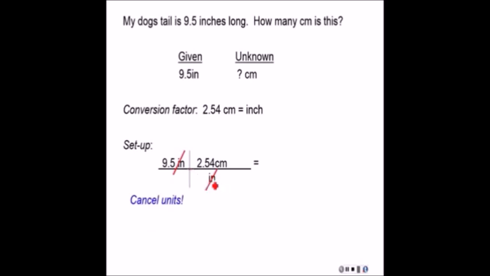So canceling the units is so important because if you would set this up upside down, you'd have centimeters down here and it wouldn't cancel with inches. Now I'm going to do the math and I get this for an answer. So I have to round off according to significant figures. Now the only thing I'm going to use is the given information for that. So 2 significant figures here means 2 significant figures here. And I get then 24 centimeters, which is my 2 significant figures. Okay, not too hard. Let's try another one.